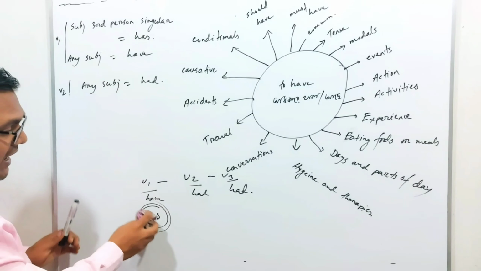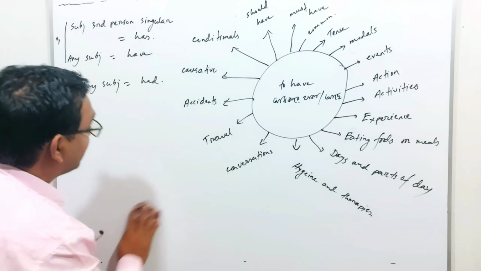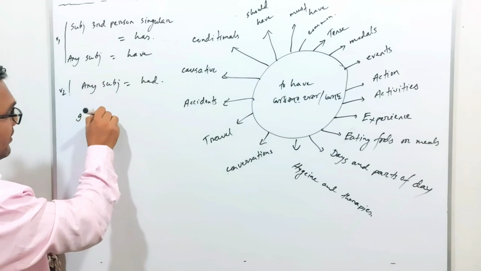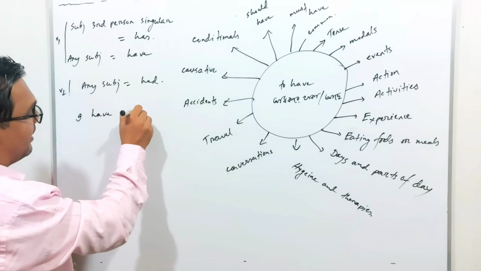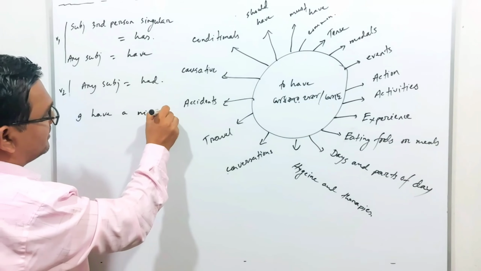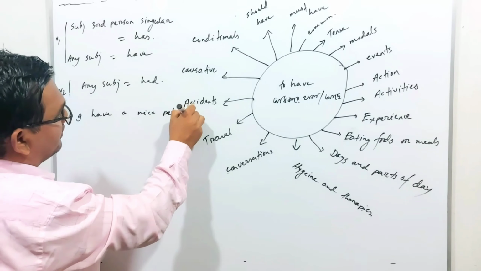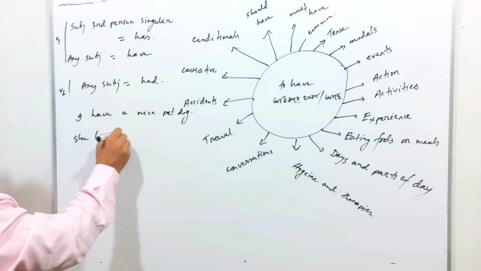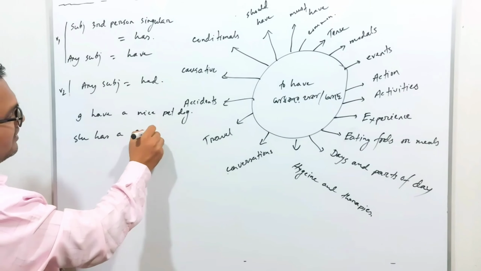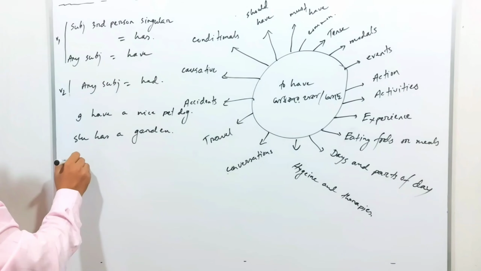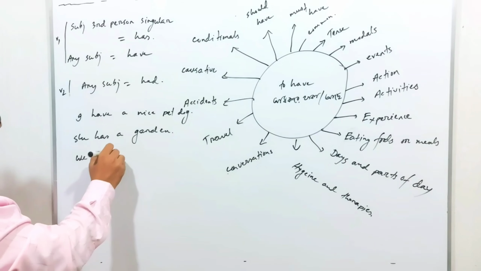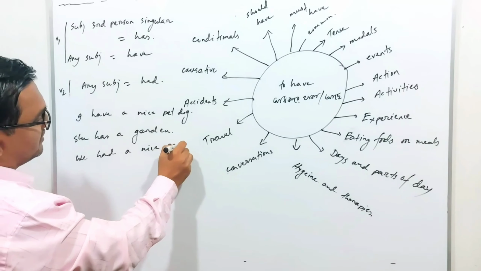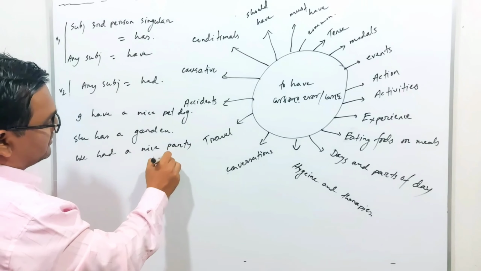Fine. So, I am going to give you examples of to have verbs. I have a nice pet dog. Good. She has a garden. We had a nice party last night.